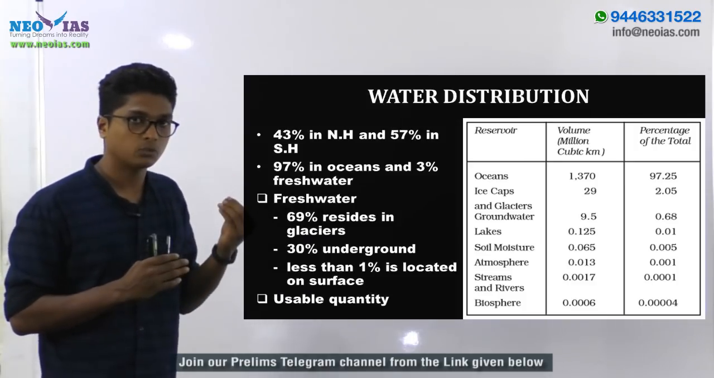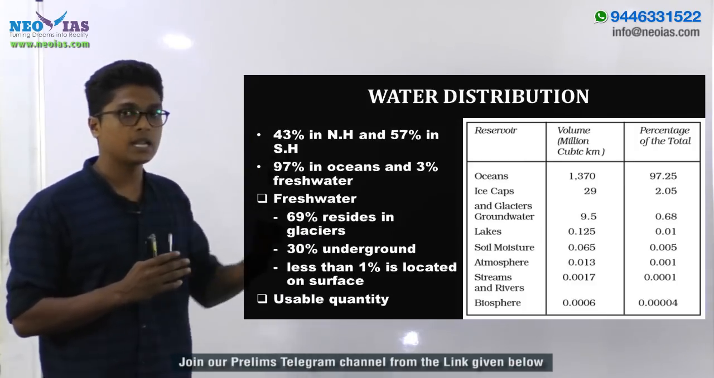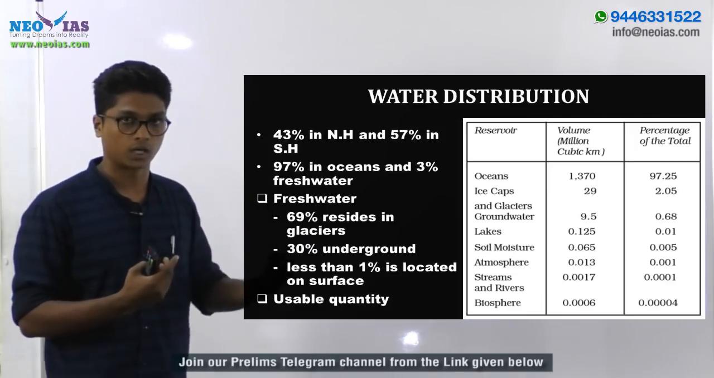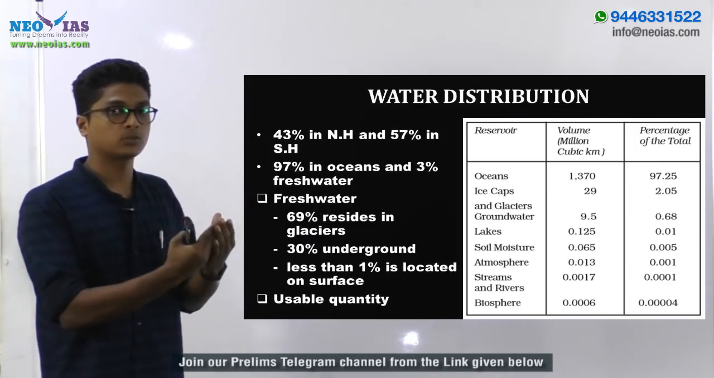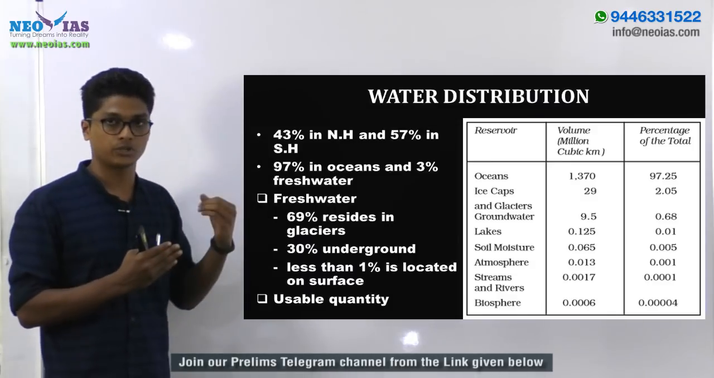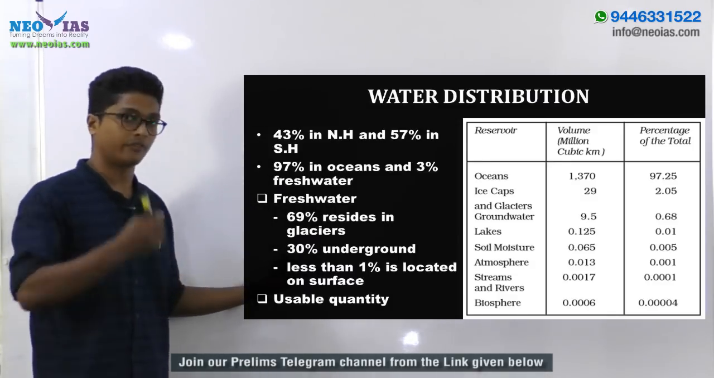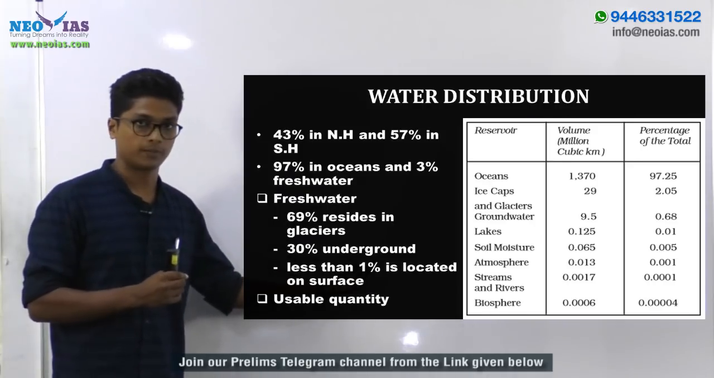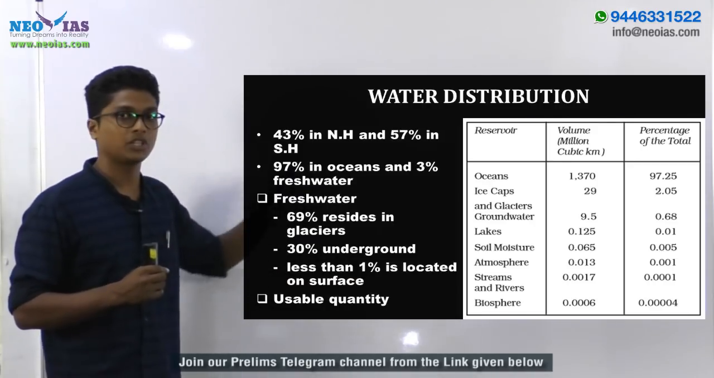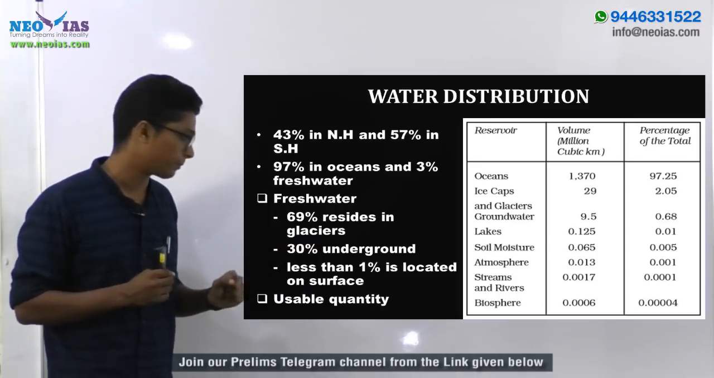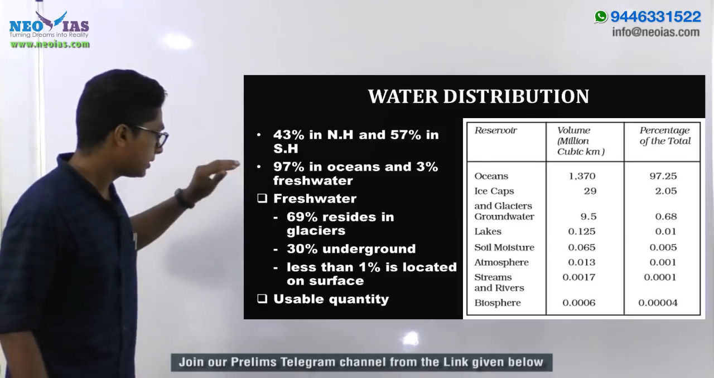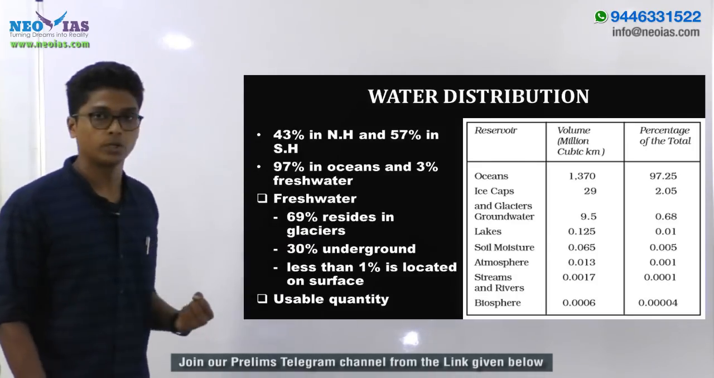So regarding the fresh water, you have to understand that only 3% of the total water is fresh water, and among them, most of the fresh water is bound up in the ice caps and glaciers. Next comes the underground. Around 30% of the fresh water is found underground, right? Then on the surface, we have just 1% of the fresh water. Now there is another term called usable quantity, right?